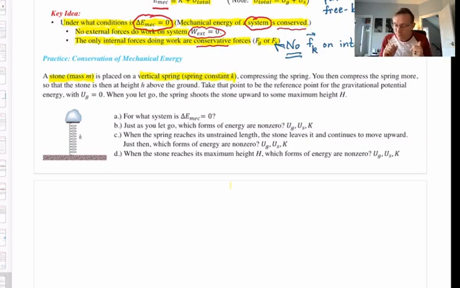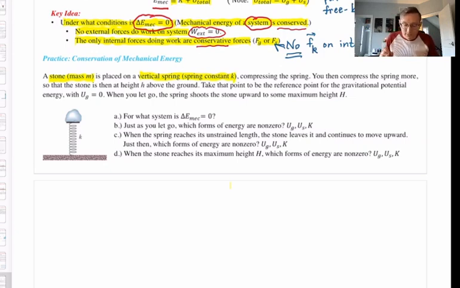Okay, and of course, it would sit like that forever, and that's pretty boring. So let's do something a little more interesting. From that equilibrium situation, let's push down on the stone and compress the spring a little bit more. And then all we're going to do is let go. Not going to push on the stone ourselves. We're just going to let go. Release it from rest.